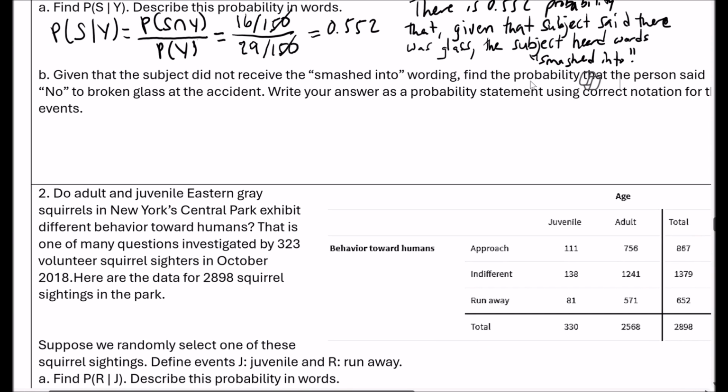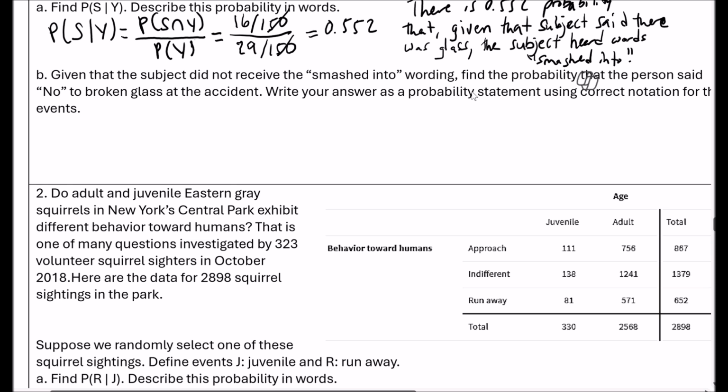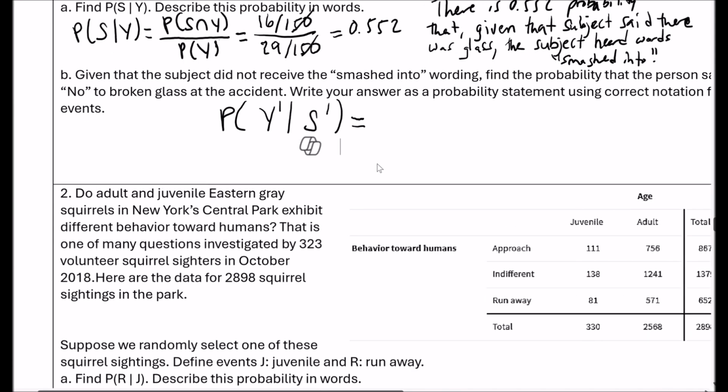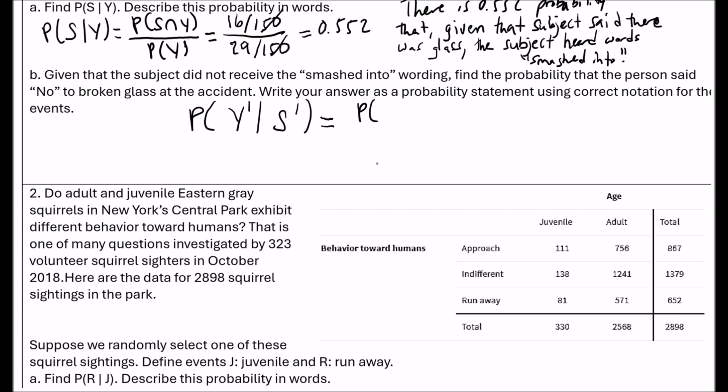Now, given that the subject did not receive the smashed into wording, so S prime, find the probability that the person said no. That's Y prime. If they did not say yes, then they said no. Write your answer as a probability statement using correct notation for the events. This is what we did: the probability of Y prime and S prime divided by the probability of S prime.